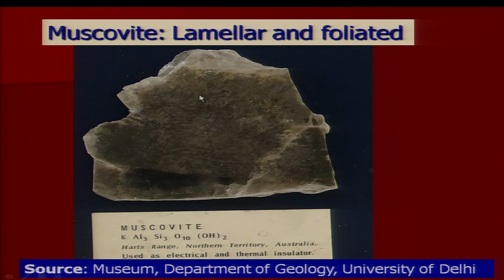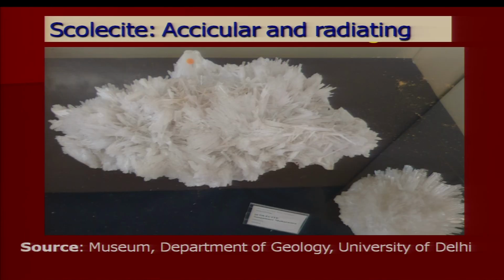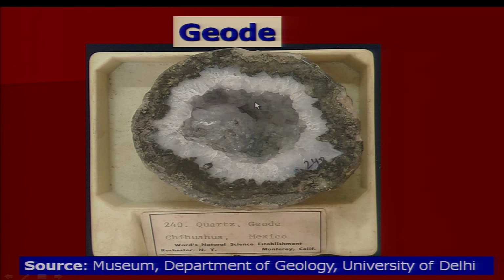In this case also only one axis is developed and the other two axes are compressed. Here is an example of acicular habit, needle-like crystals or radiating crystals. Radiating crystals from the center are developed outwardly, and this habit is called acicular or radiating habit.